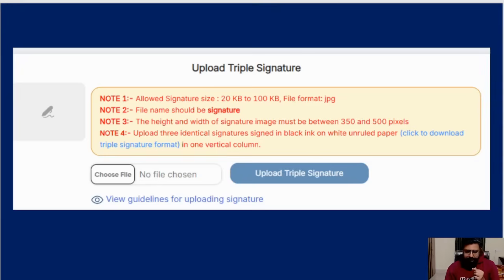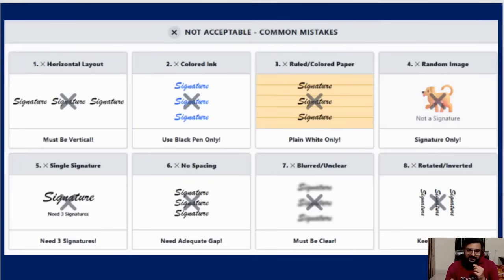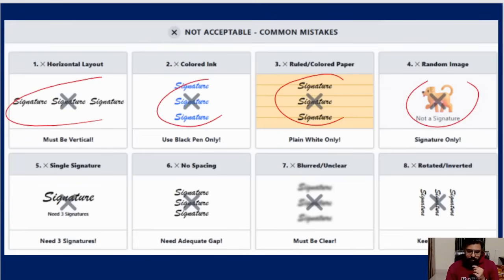After that is done, next is upload triple signature. This time it is triple signature and not one signature. If you see here, the name should be signature.jpg, 2200 KB again, and then the height, width and all these pixels. You can do this in MS Paint itself, but I will also show you that in case you have issues. These are not acceptable: horizontal is not acceptable, blue color is not acceptable, some other background is not allowed, it should be a white background, and some random image is not allowed. The system is actually checking it. One signature is not enough.